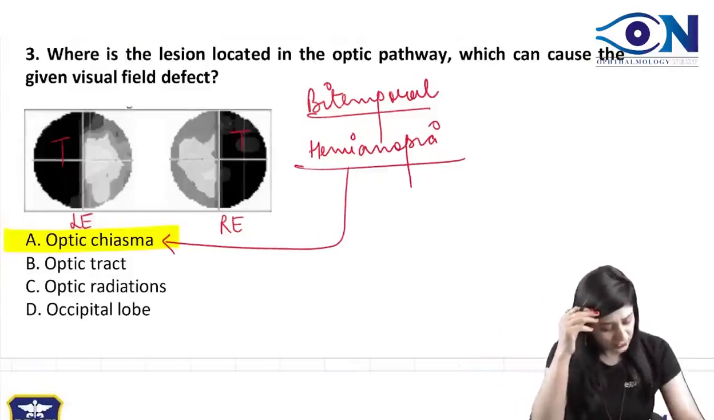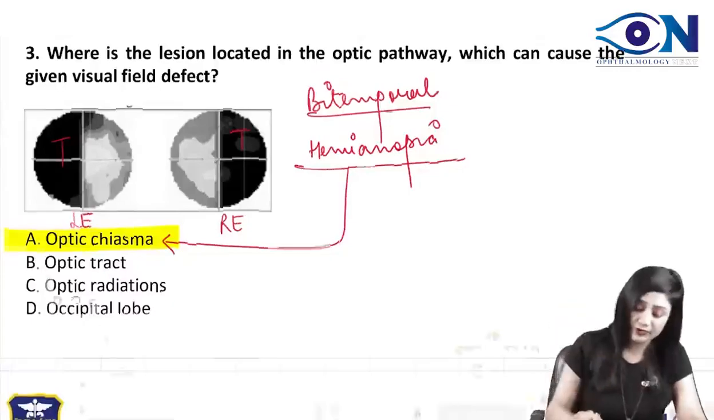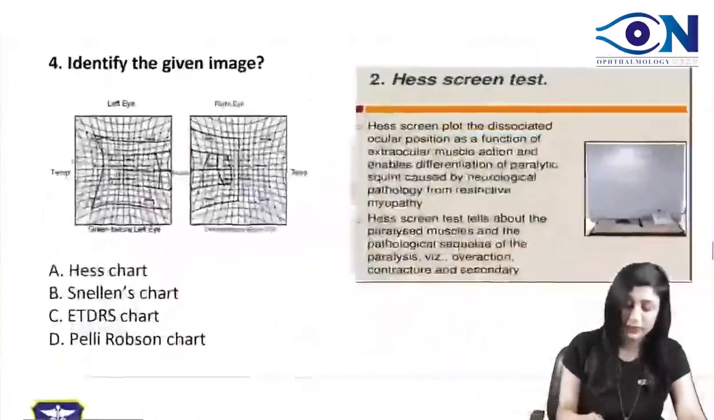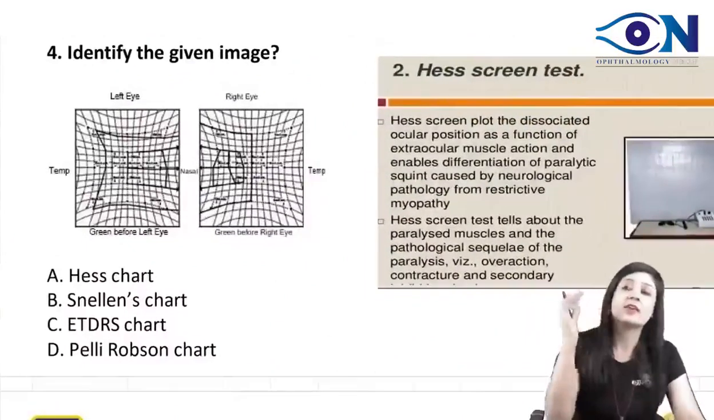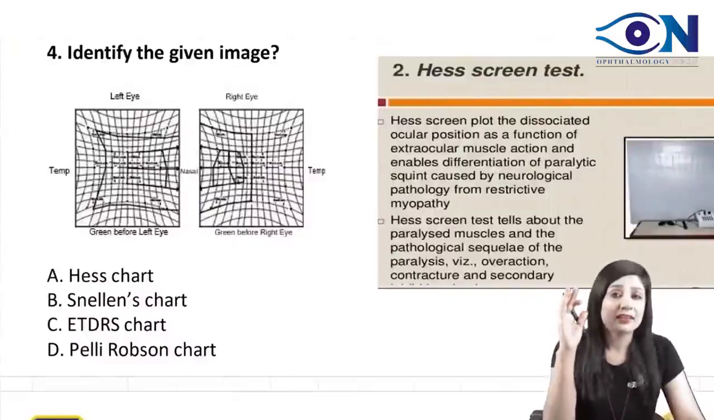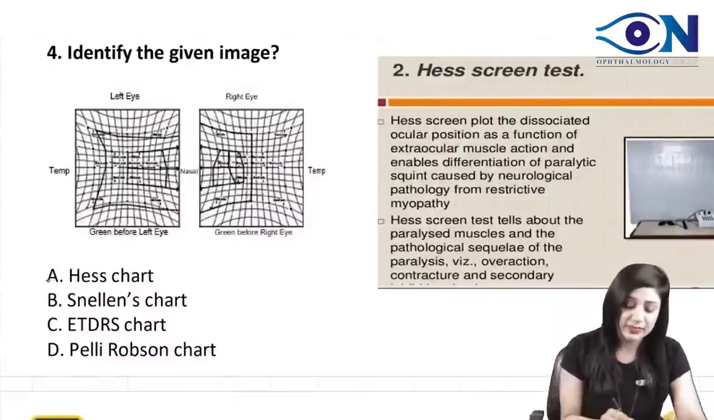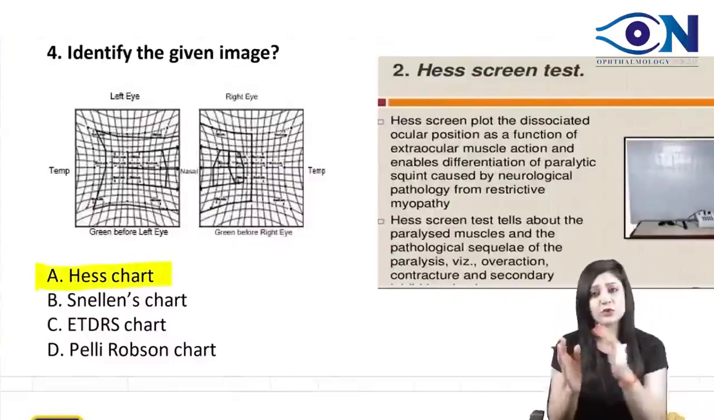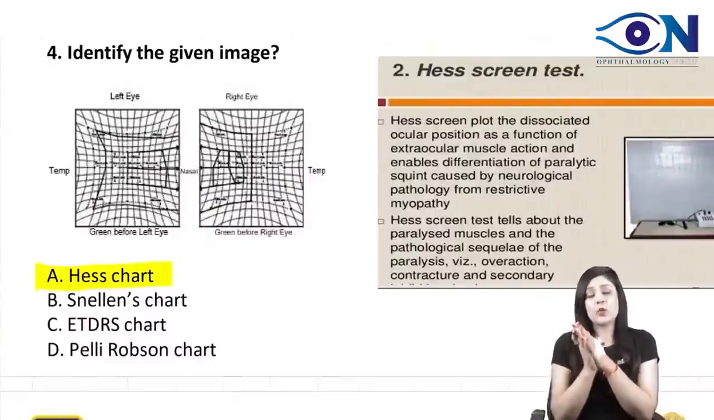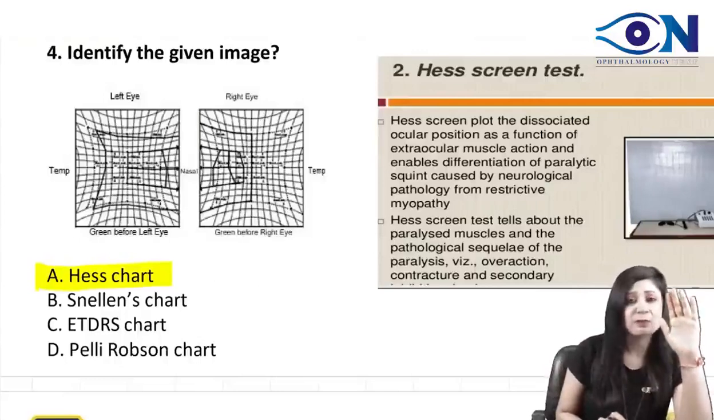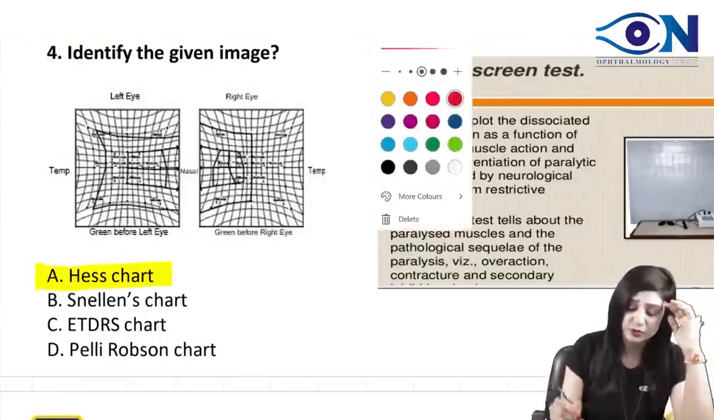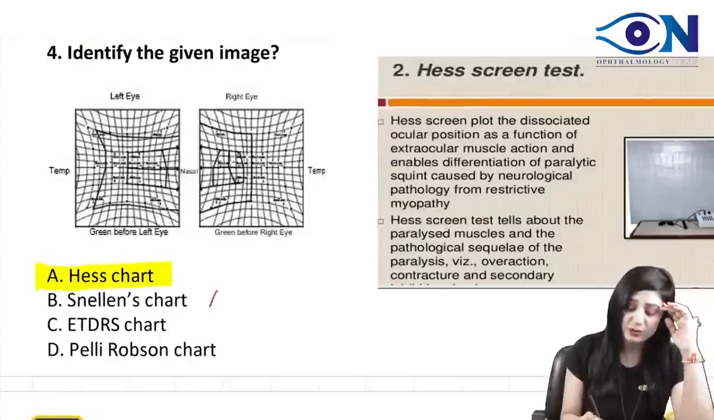Other options, image about ring. I could not get what you are trying to say. Please be more clear. Now look at this. What is this? Identify the given image. Again, the question was only on identification. This is actually the Hess chart. Now, I will show you the Hess chart and tell you what it is used for. But if you look at this, suppose you do not know what a Hess chart is, at least you know Snellen's chart. It is not Snellen's chart. It is not the ETDRS chart.